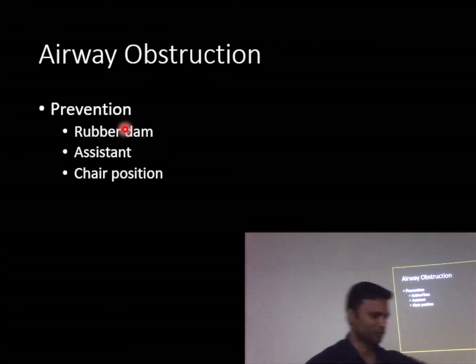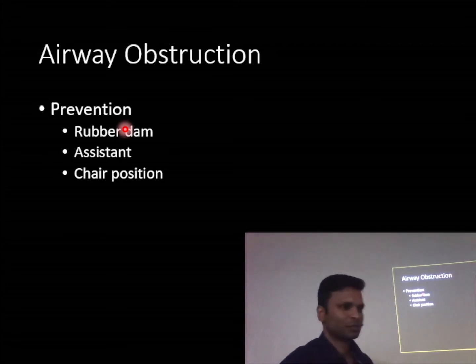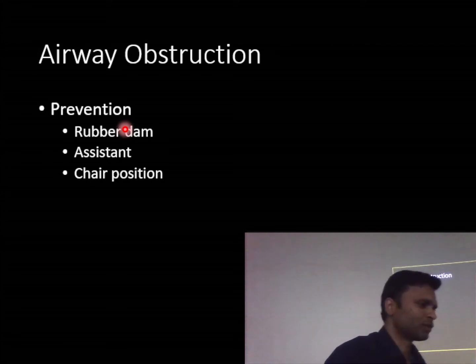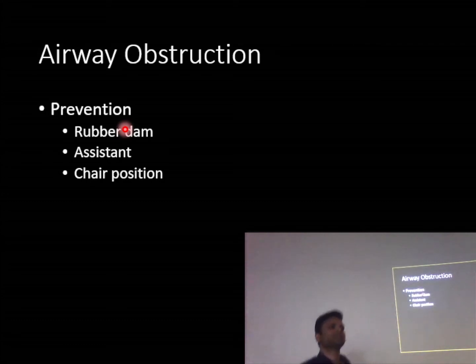But suppose the assistant is not there and you are alone, what you can do is you can ask the patient, where the handrest is, just lean down there and ask him to cough as forcibly as he can, and that will push it out, because of the direction of gravity too, if the patient is lying down like this, the gravity is pulling it downwards into the throat.